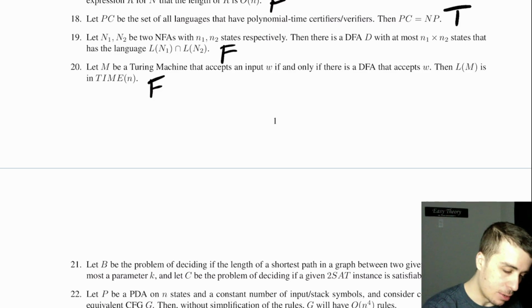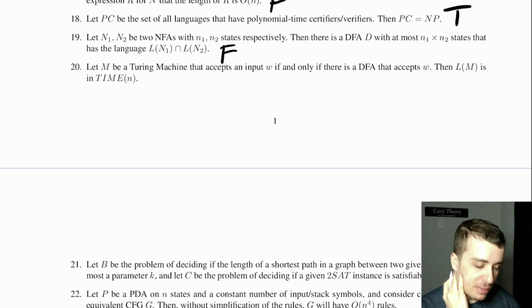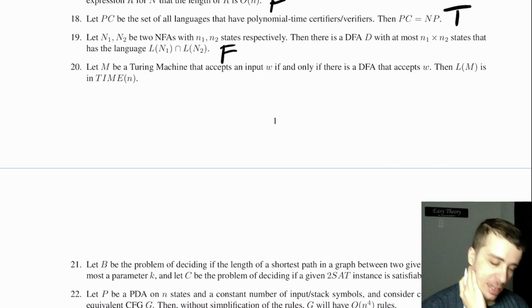Actually, wait, hold on. I think I misread my own question. It's been a while since I gave this test. That accepts an input W if and only if there is a DFA that accepts W's. So the DFA does have to depend on W, but for the Turing machine, it has to not accept it. If it does not accept it, then that means that there's no DFA to accept W, which is false.